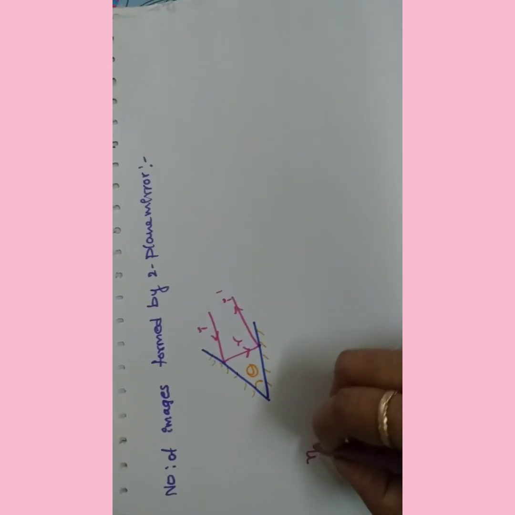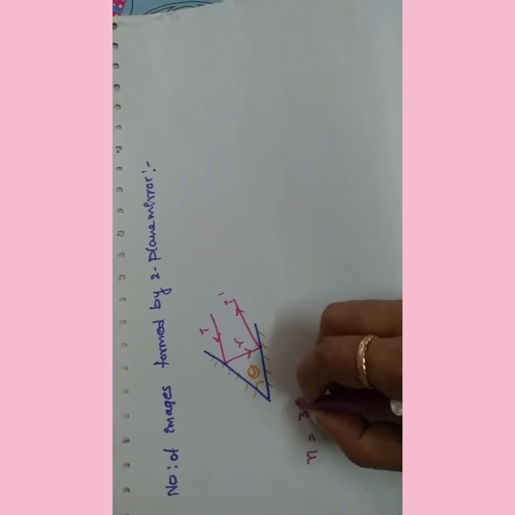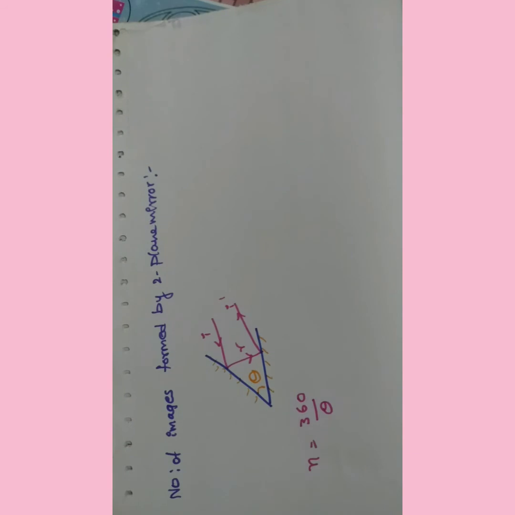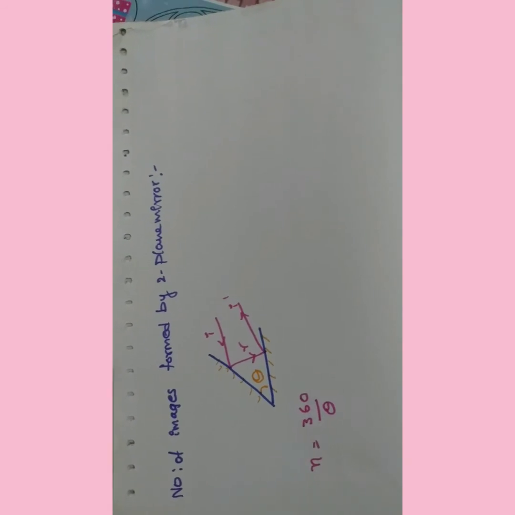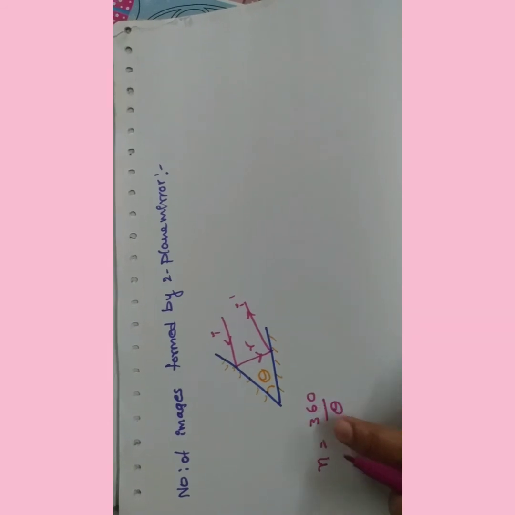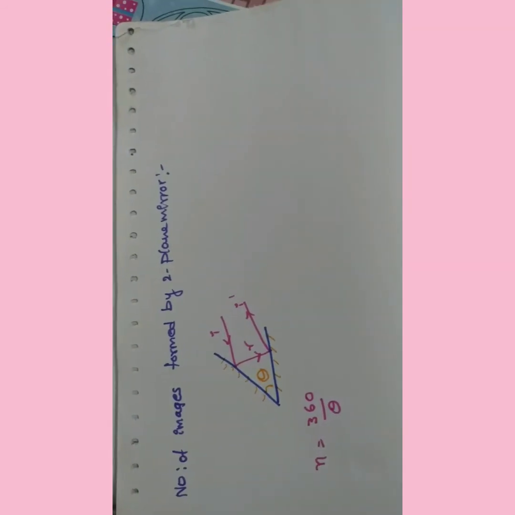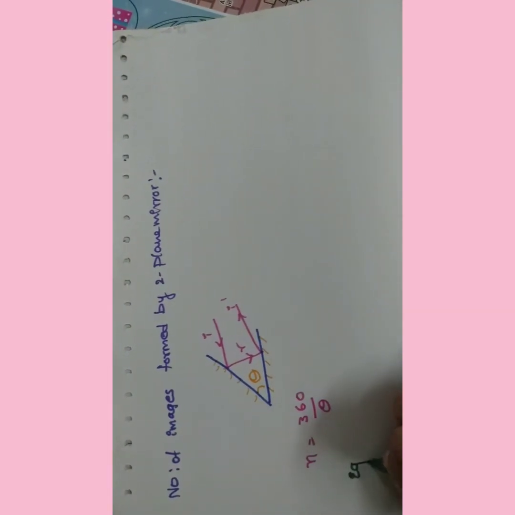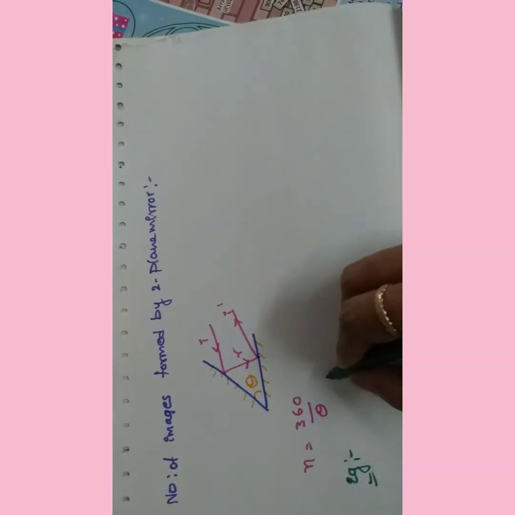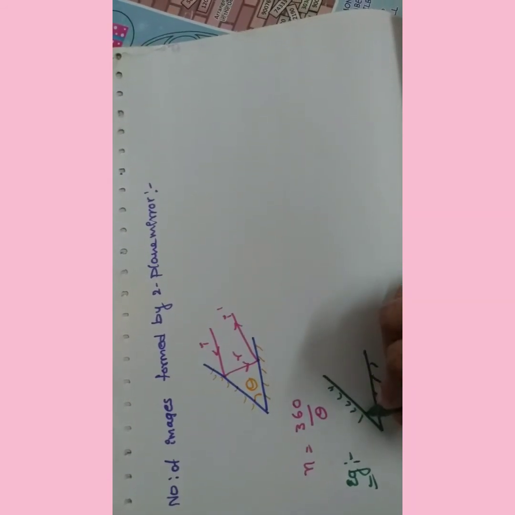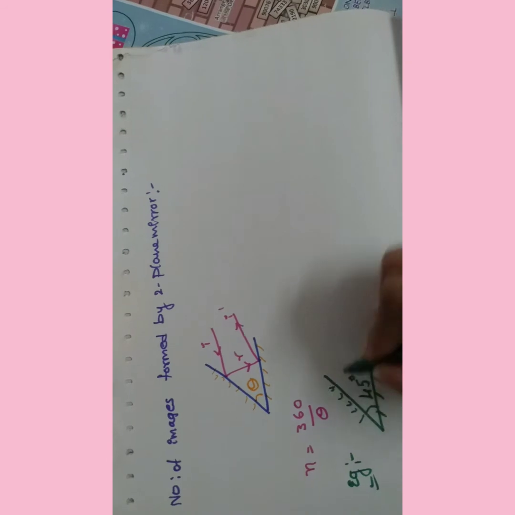To find the number of images, we have to take this formula, 360 by theta. For example, listen carefully, all of you. Here the 2 plane mirrors are arranged at an angle of 45 degrees.